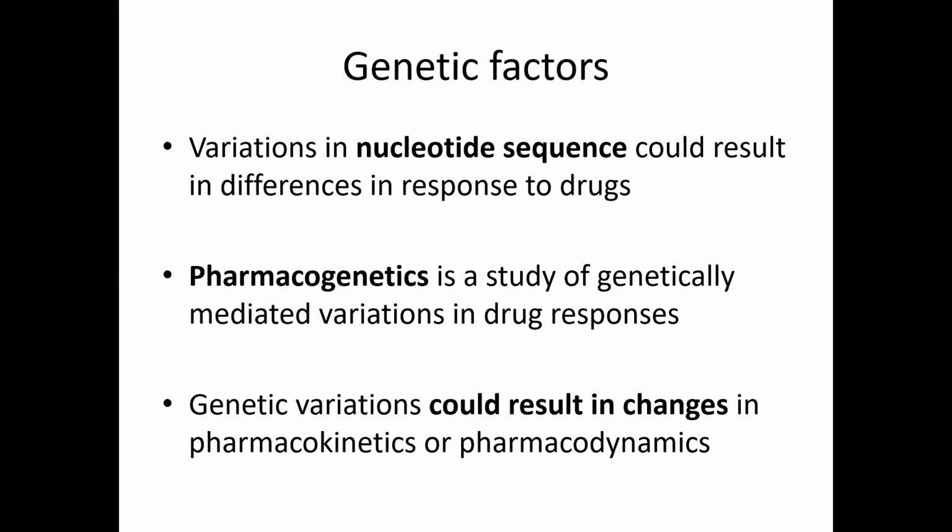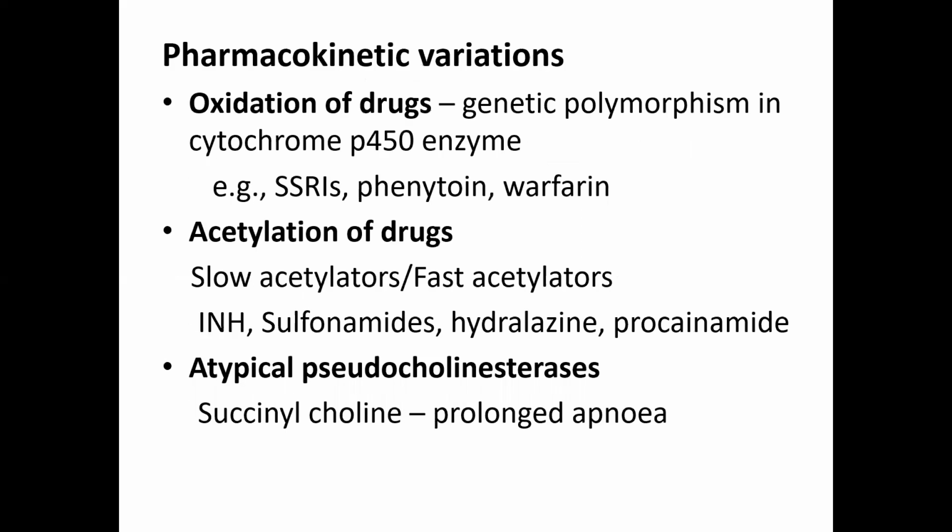Let us see what are the pharmacokinetic variations. Oxidation of drugs. Metabolism of drugs occurs in the liver through oxidation, acetylation, or hydroxylation. Some people, because of genetic polymorphism in cytochrome P450 enzyme, lack oxidation of drugs.